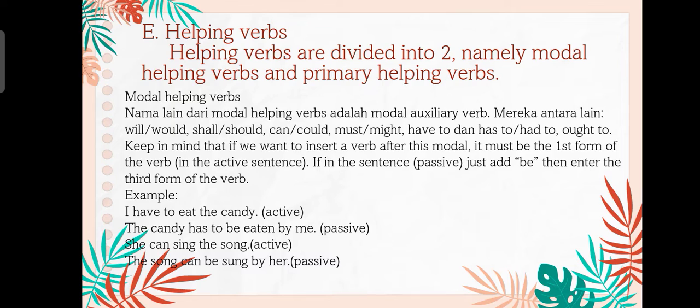Among others, will or would, shall or should, can or could, must or might, have to and has to or had to, ought to. Keep in mind that if we want to insert a verb after this modal, it must be the first form of the verb, or in the active sentence. If in the sentence passive, just add be, then enter the third form of the verb.